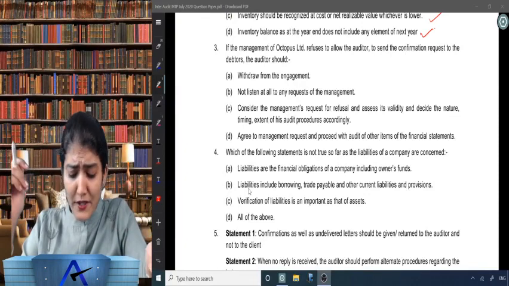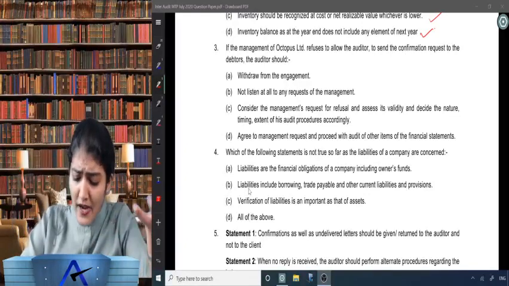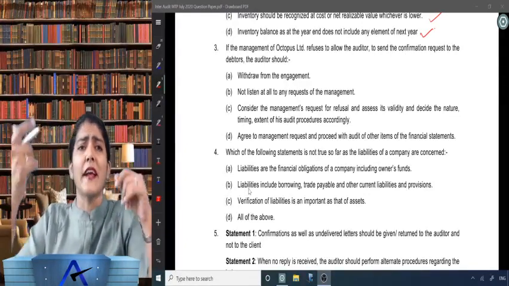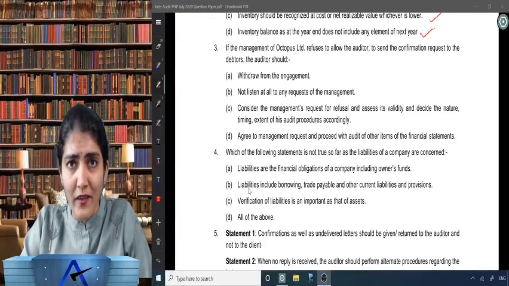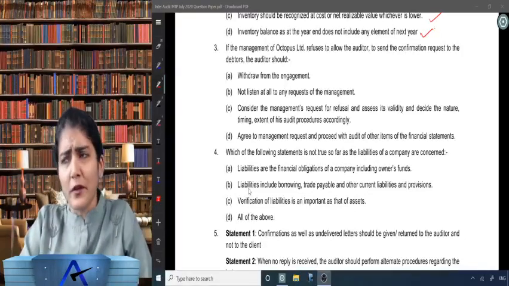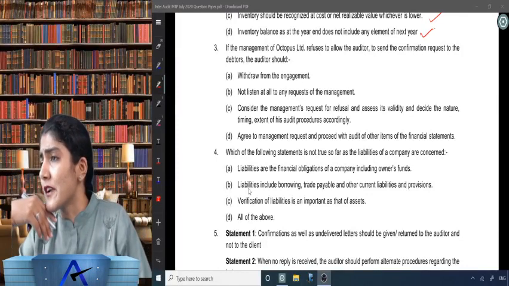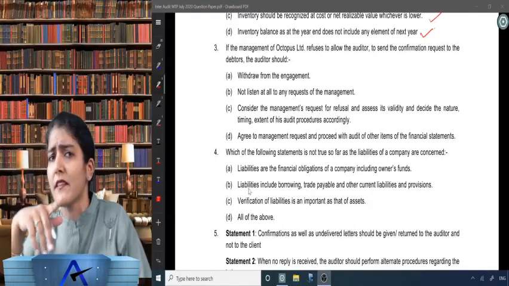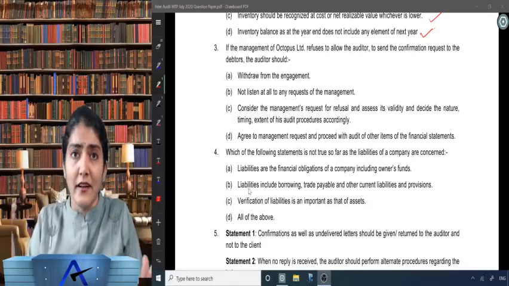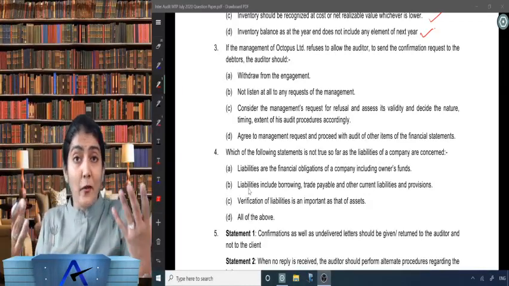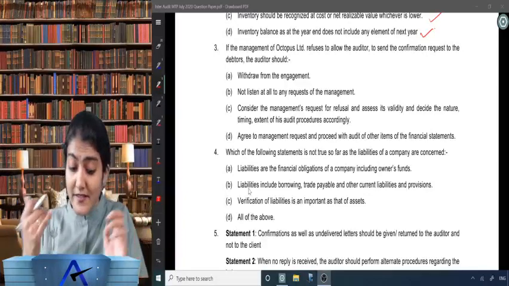And agree to management request and proceed with audit of the other items of the financial statements. Not to check, no problem, let's go ahead. So it says not to check. You're saying we want to send confirmation request to the debtor. Management is saying, auditor, no, not to do that. You say, okay, we'll go ahead. No, you cannot just accept whatever the management is telling you.